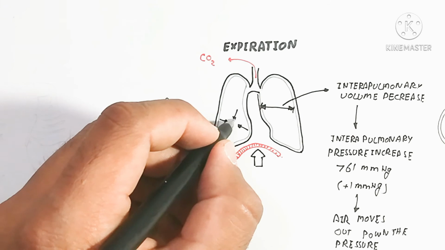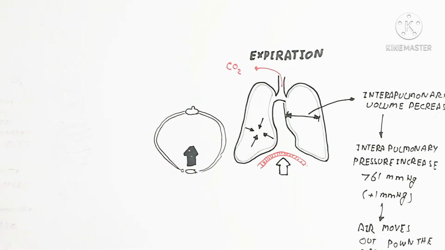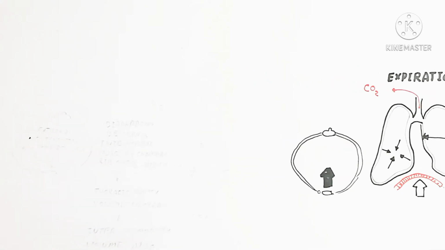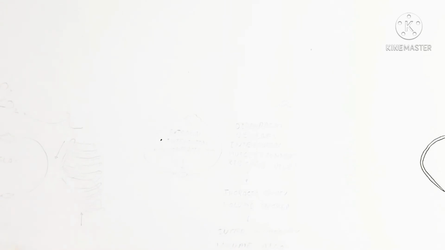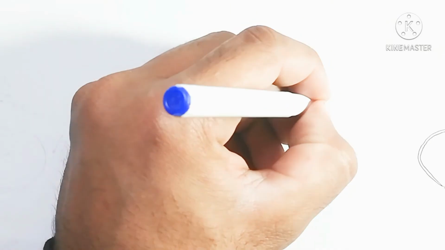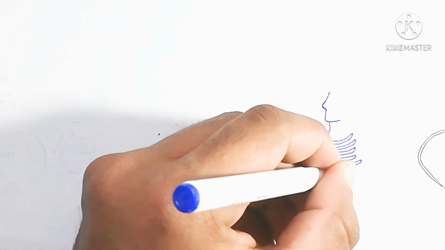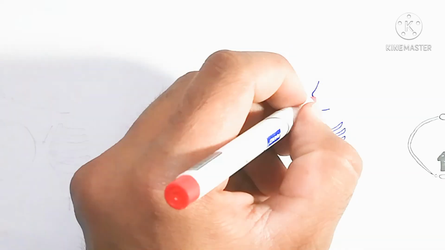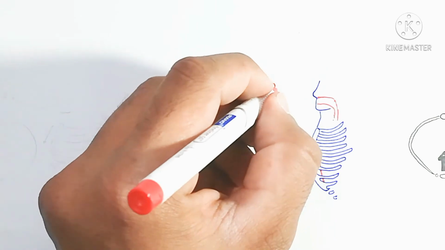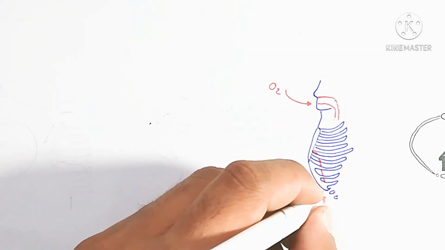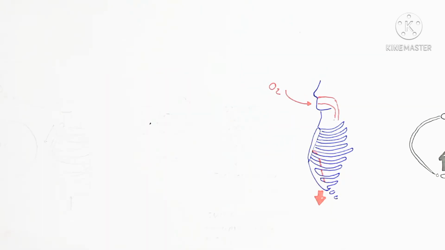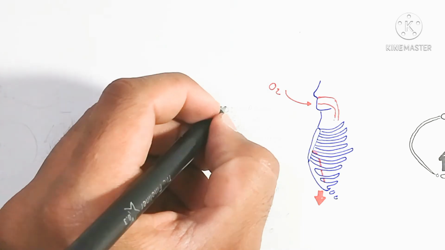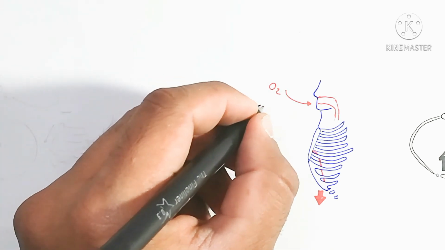Basically the diaphragm will relax and the intercostal muscles will relax, and that is the shrinkage of the rib cage due to the sternum, and that will create the expiration. So this is all about the contraction and relaxation of the intercostal muscles and diaphragm. The diaphragm looks more like a dome shape. So that is important to know about that.